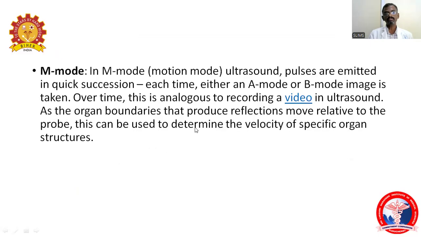So coming to the M mode, what do you mean by M mode? It is nothing but motion mode. Ultrasound pulses are emitted at equal intervals, either in A or B mode images. Over time, it is analogous to recording a video in the ultrasound, as the organ boundaries produce a reflection from moving organs, like the pulsation of the valves in the heart, as well as the interatrial or interventricular septum moving relative to the probe. This can be used to determine the velocity of the specific organ structures.